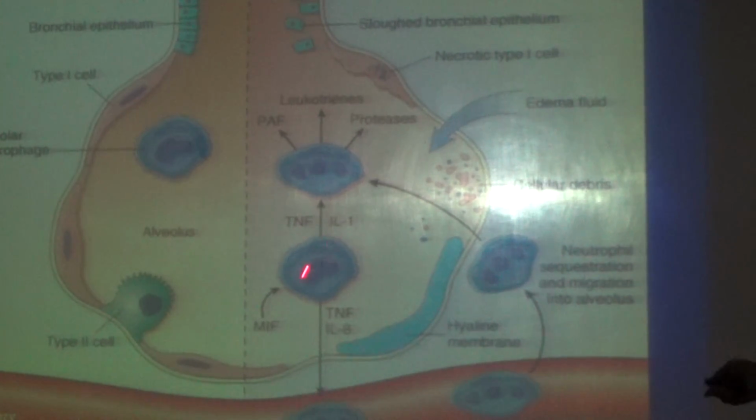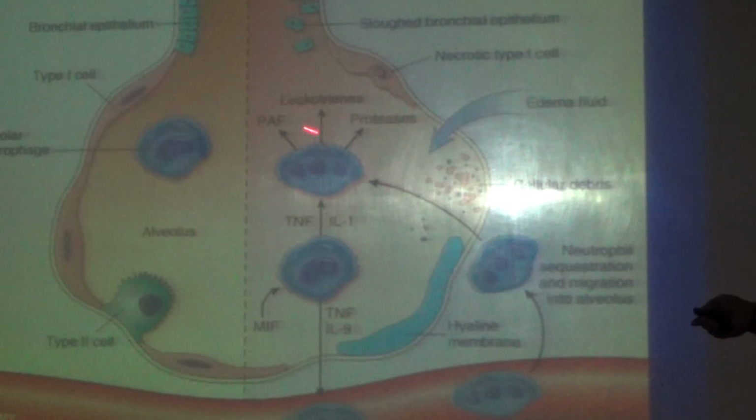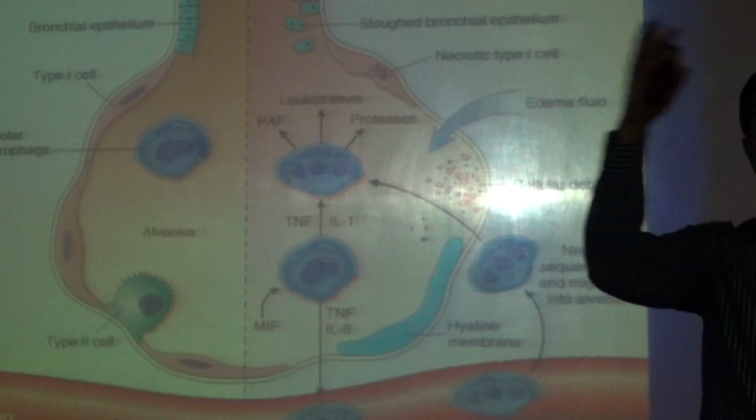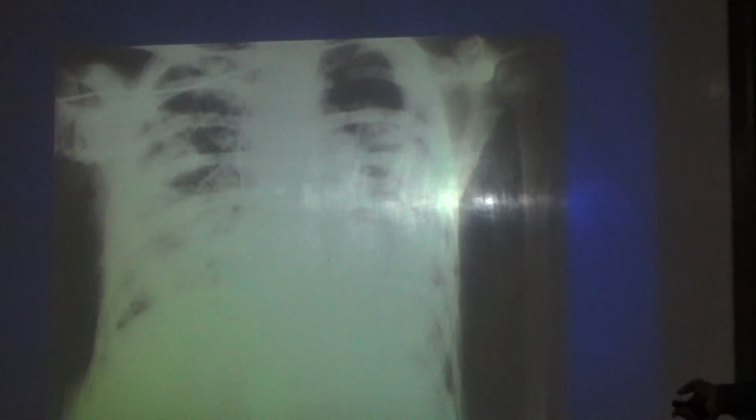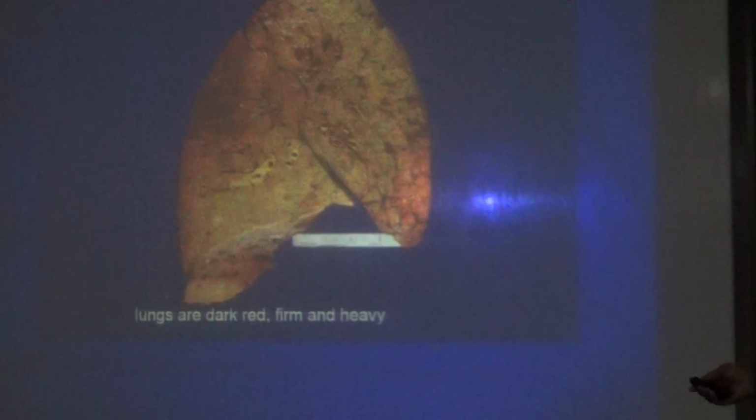So this is a cycle. The macrophage recruits with the help of tumor necrosis factor and interleukin 8. The neutrophils entering inside release these three factors, affecting the alveoli. Thereby it totally affects the entire alveoli. That's why we call it diffuse alveolar damage. On X-ray, normally it should be full of air, but because of this damage there will be fluid, and you will see this kind of X-ray feature. Total necrosis.